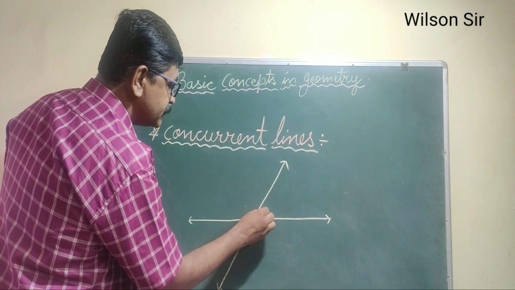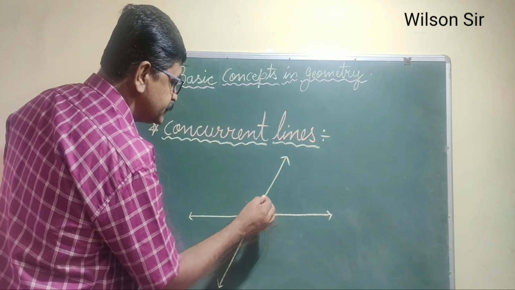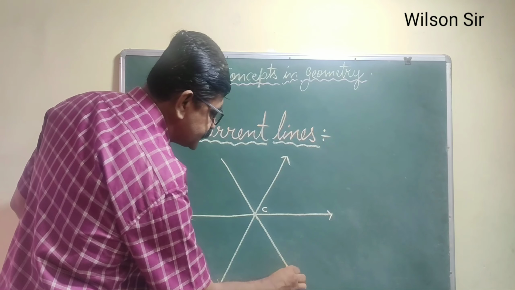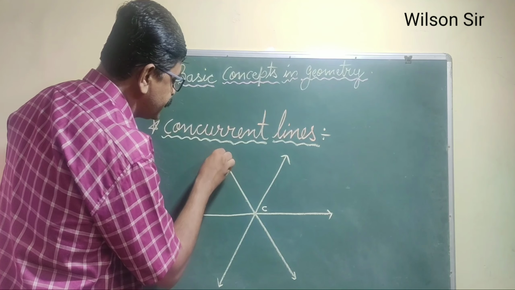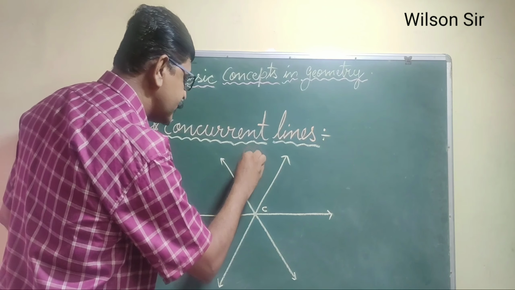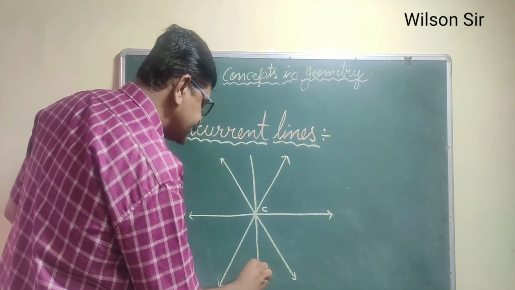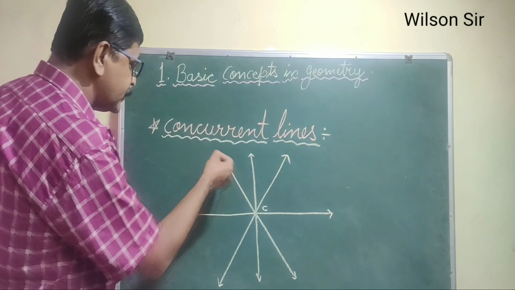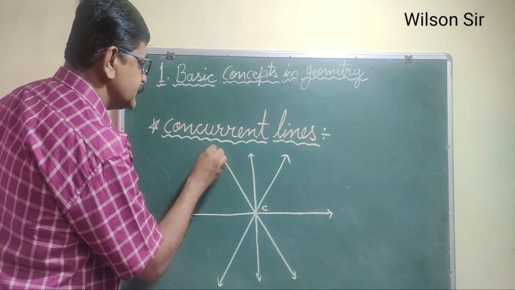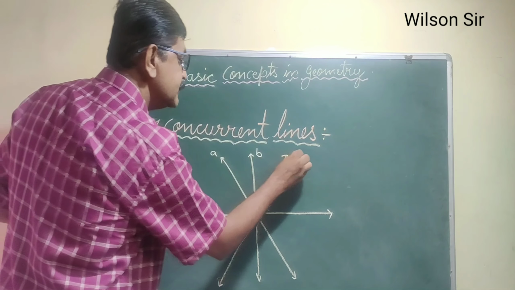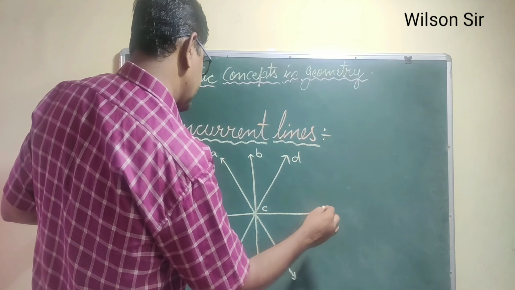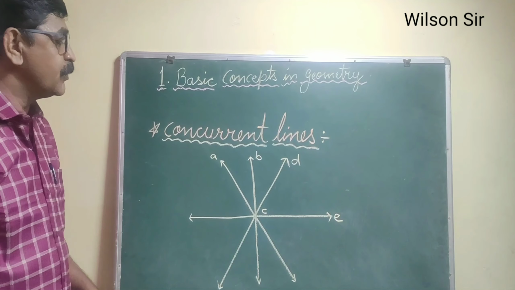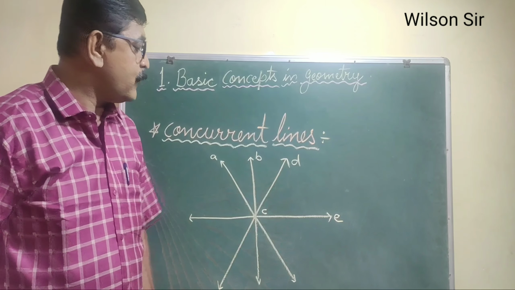Name it as point C. Then again a line will be passing through the same point C. And again we can draw a line passing through the point C. We can label the names. Suppose this is A, and this is B, this is D, and this is E. So how many lines are there? 1, 2, 3, and 4 lines.